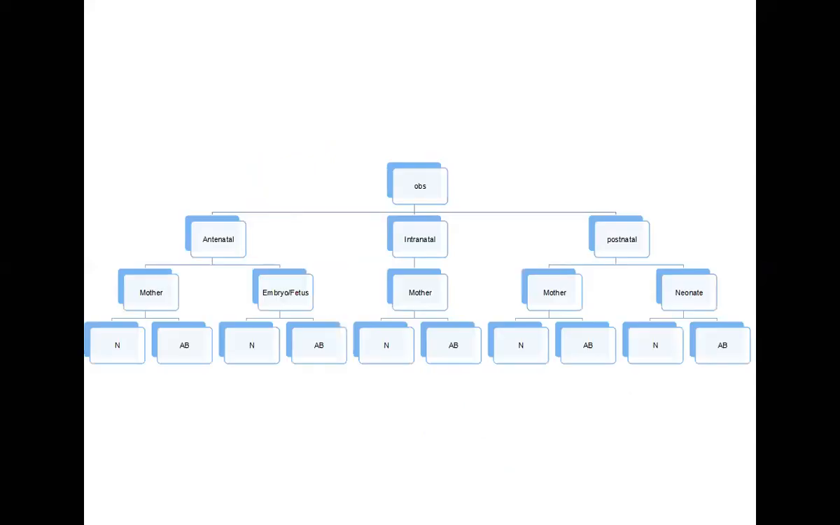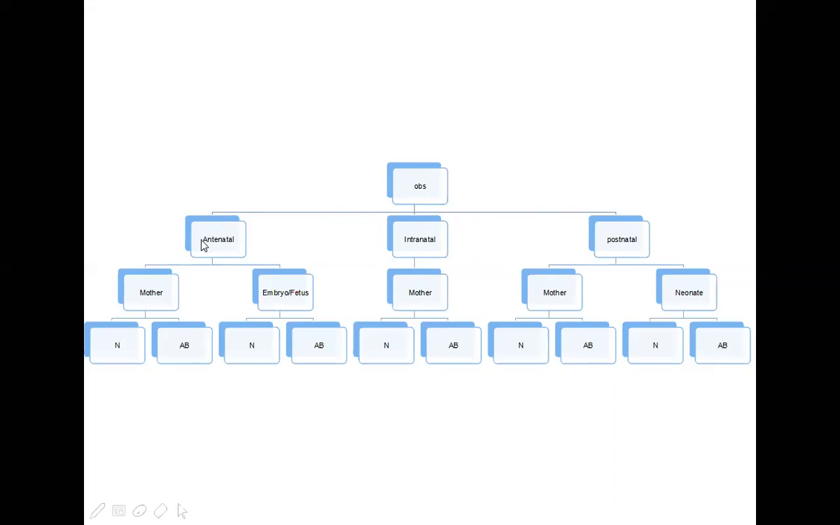For understanding purposes it is divided into 3 parts: antenatal part, intranatal part, and postnatal part. So what is antenatal? Natal means during the delivery. So starting from the pregnancy to the delivery, the time period is called antenatal. During delivery, it is called intranatal, and after delivery, it is called postnatal.